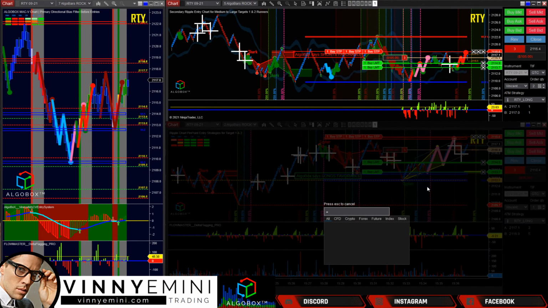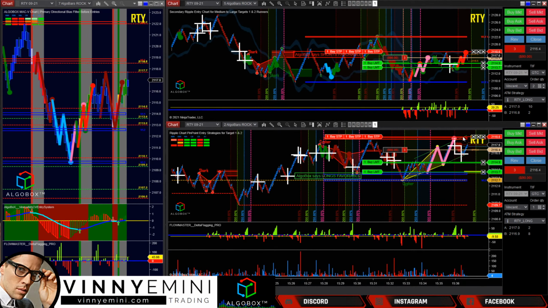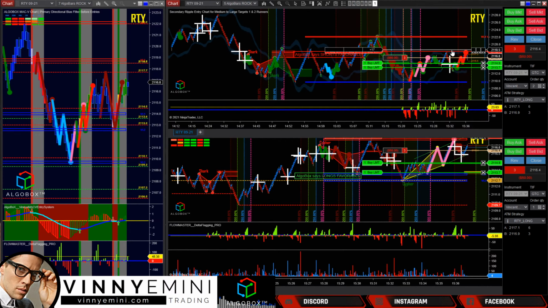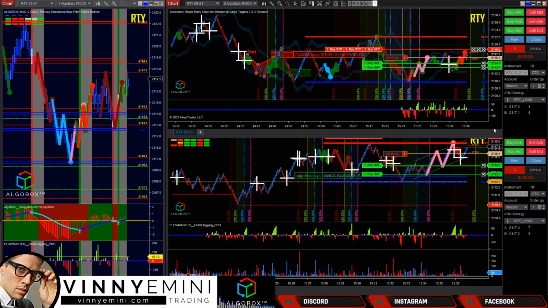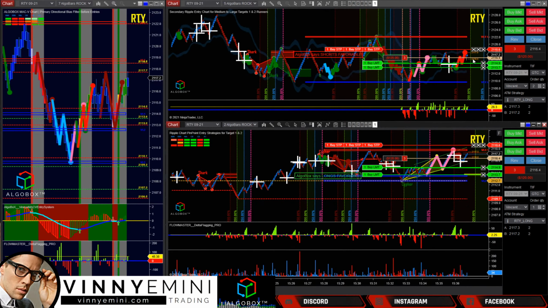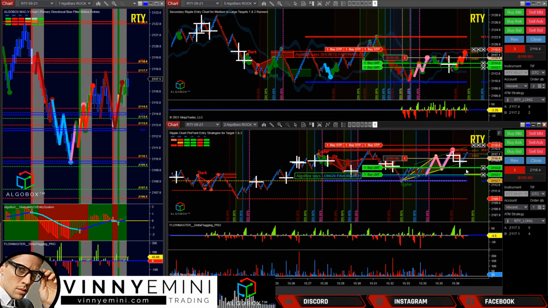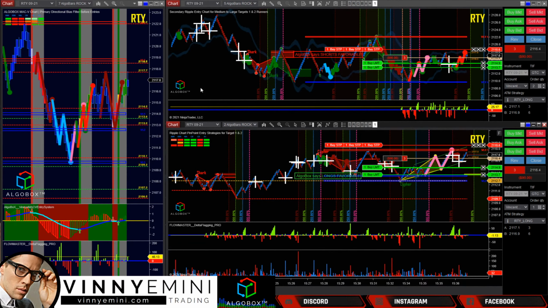Oh, shoot. Red dot up here. I'm going to get right back behind the red dot up top here on the fives. So this is a play with a red dot on the fives. Double dot here, double cross. Should be a short down to this spot right here. Hearing buyers on the tape.